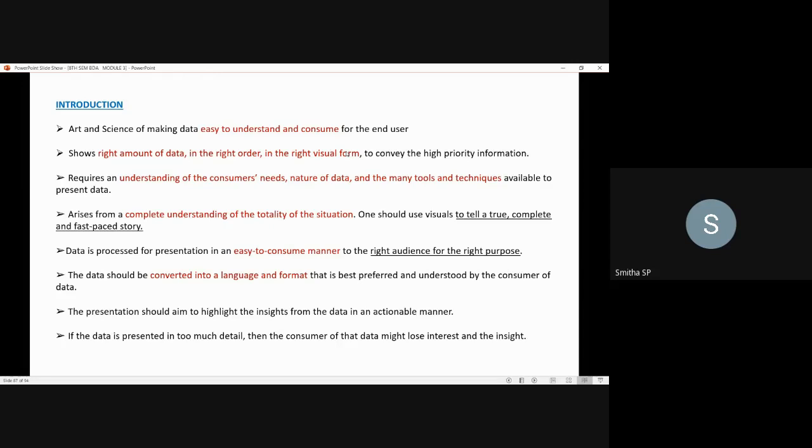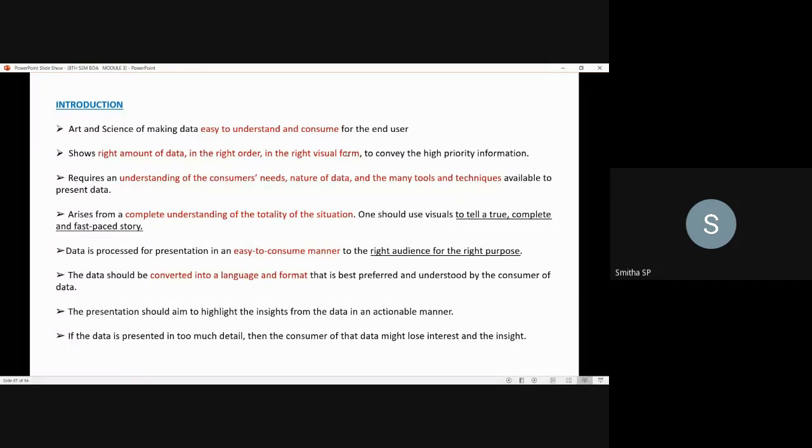Next thing is, as I said, the right visualization requires an understanding of the customer needs, and it arises from a complete understanding of the situation, right? Next, the data is processed. You know that data visualization is the last step in the data life cycle.